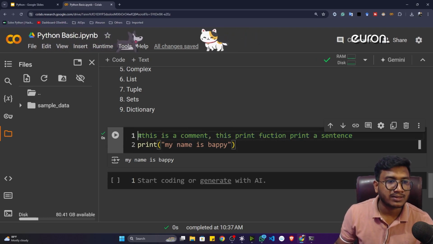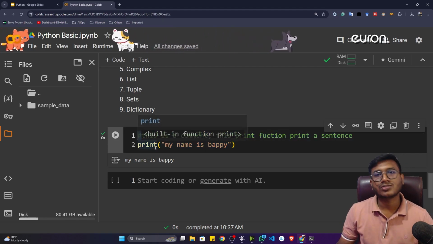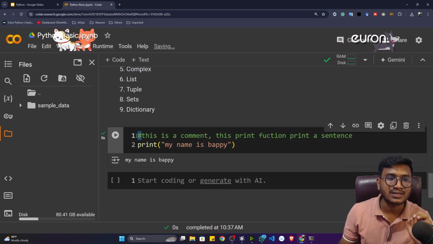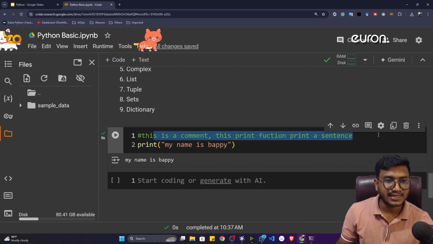Every time it will read line by line. So whenever it comes to this line, by seeing the hash symbol, it will automatically consider this a comment inside Python. This is called a single line comment.